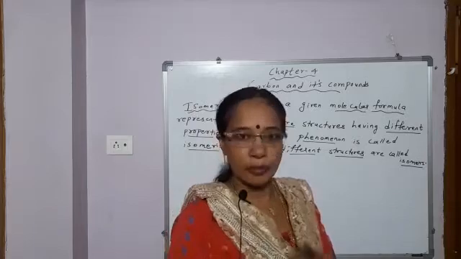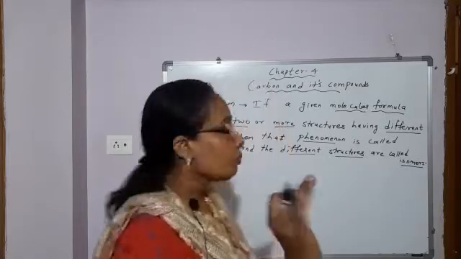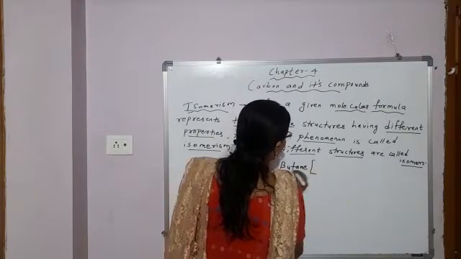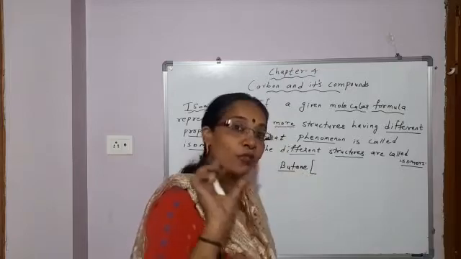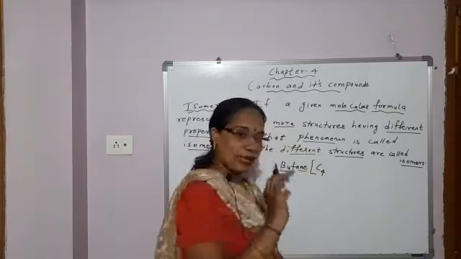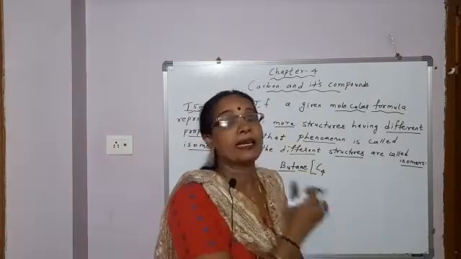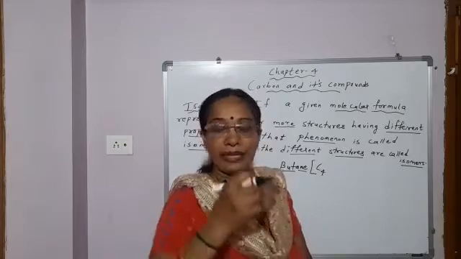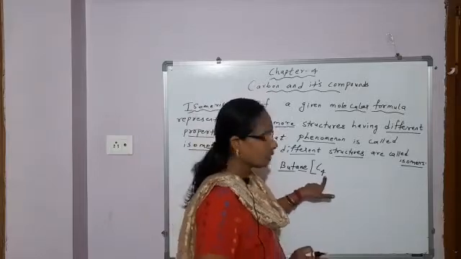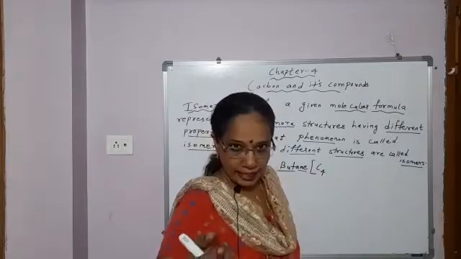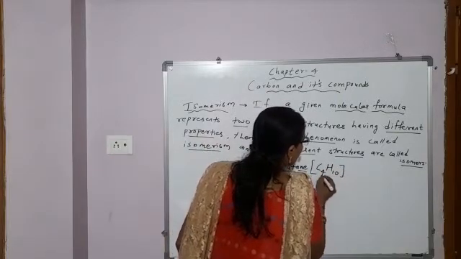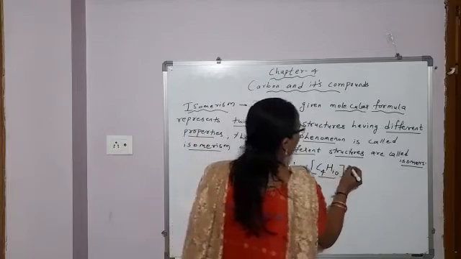I'll take the example of butane once again and explain to you. Butane, what is the molecular formula of butane? But means, students, how many carbon atoms? 4. So C4. Ane means between carbon atoms single bond, so it is an alkane. So hydrogen will be double of carbon plus 2 in an alkane. So how many carbon atoms? 4. 4 2s are 8, 8 plus 2, 10. So C4H10. This is the molecular formula of butane.